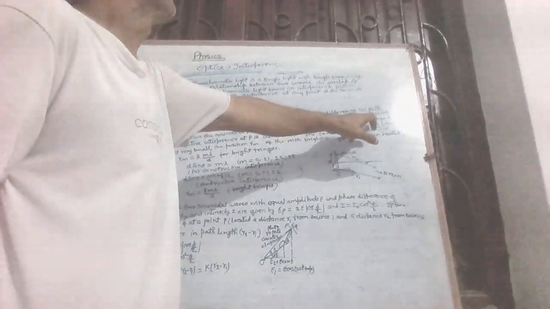If two sources separated by a distance d are both very far from a point P, and the line from the sources to P makes an angle theta with the perpendicular to the line of the sources, then the condition for constructive interference at P is d sin theta = m lambda. The condition for destructive interference is d sin theta = (m + 1/2) lambda.